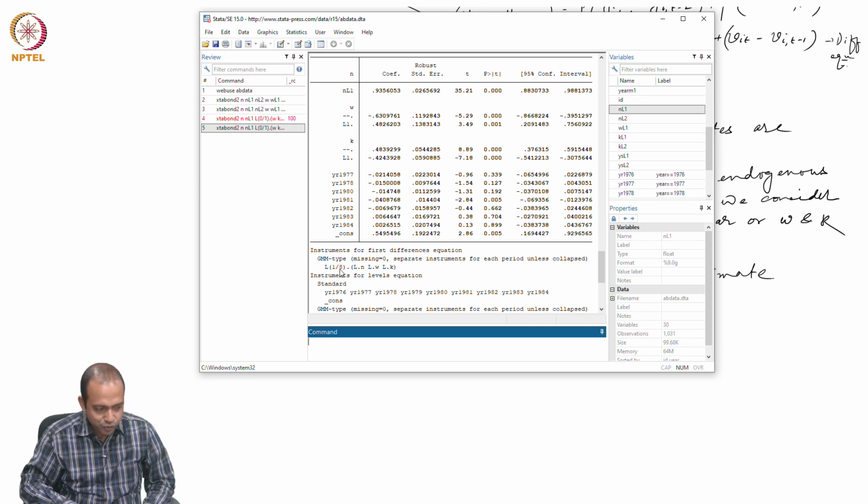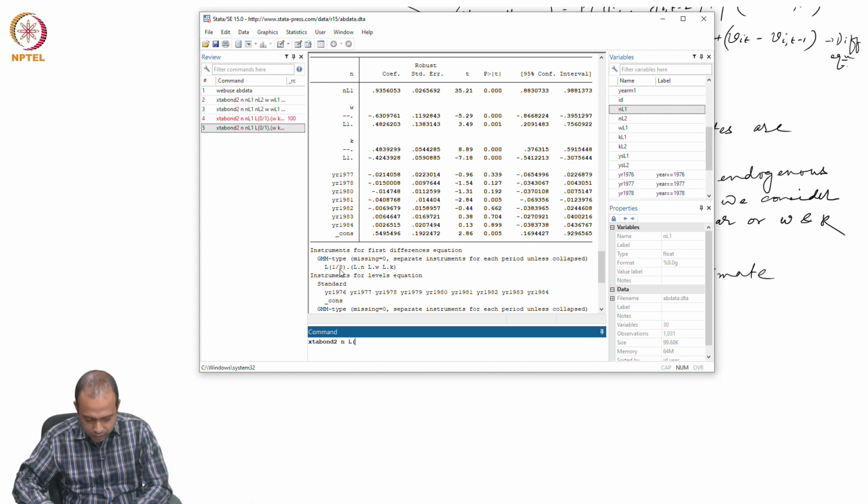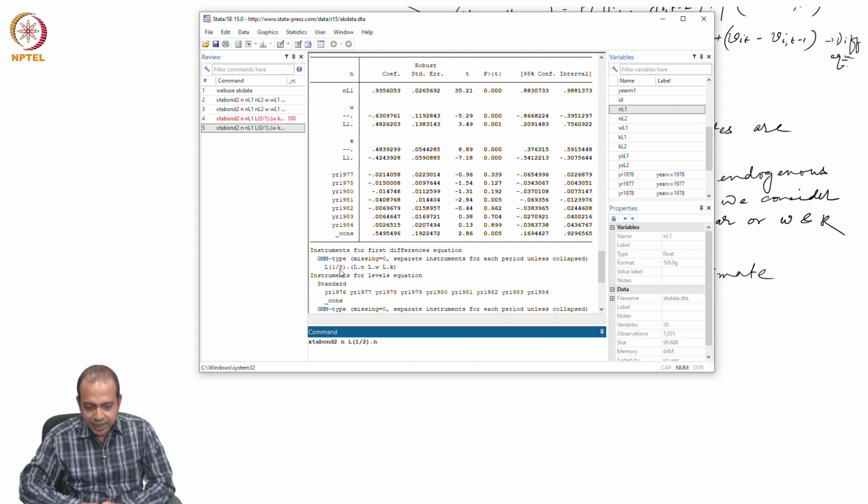So, what I will do again, I will be using xtabond2, and then in the precise command to specify my model, I use L1/2.n, and then L0/1.w, I will take only one period lag, and then L0/2 for all the three variables k and ys.